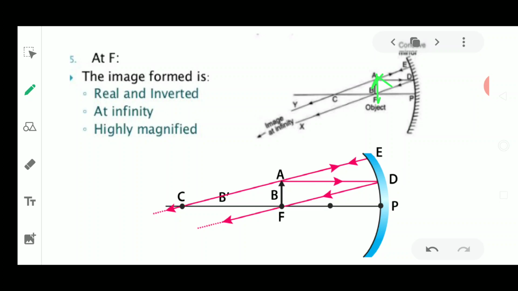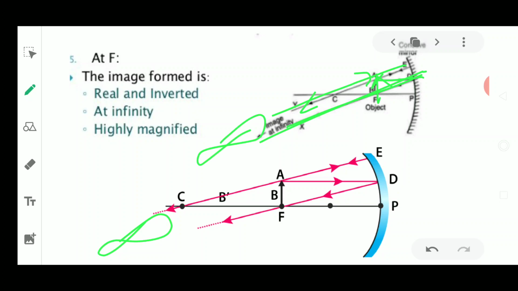Okay, the ray parallel to the principal axis is going to pass through focus. This is the very first rule which we have expressed here: when a ray of light coming from the object is parallel to the principal axis, it always passes through focus. Next, if the ray of light is going to pass through the center of curvature, it is always reflected back along the same path. Now where are these lines going to meet? I think these lines are parallel, so they are not going to meet nearby; they are going to meet very far away, which means at infinity. This image will always be formed at infinity.